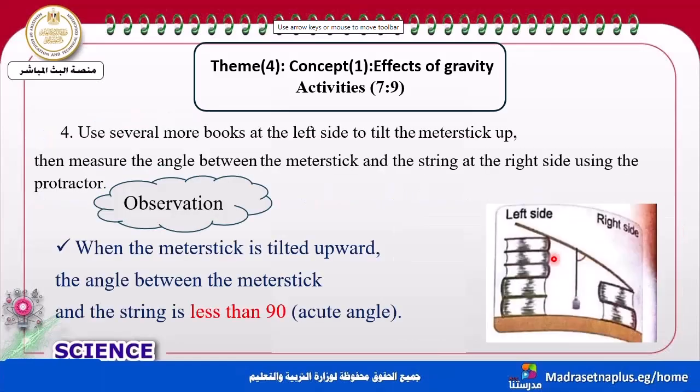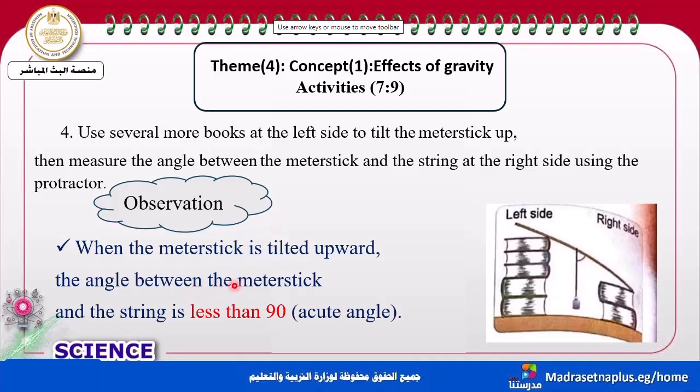Let's repeat this step, but by using several more boxes. At the left side of the tilt, the meter stick goes up. Then measure the angle between the meter stick and the string at the right. Here we measure the angle at the right side and also the string. What's the type of this angle? You can see that it's an acute angle, and it's less than 90.